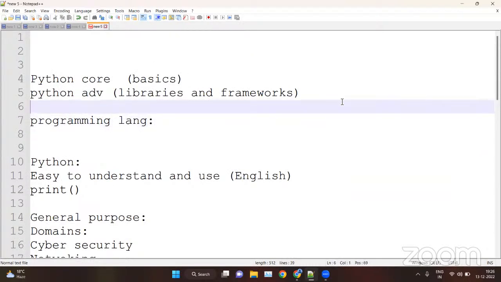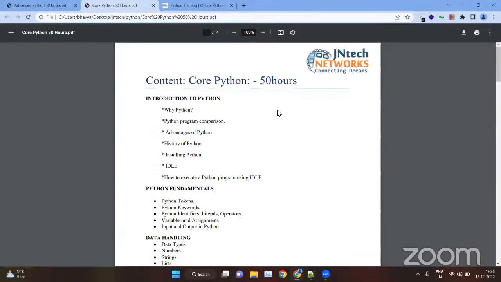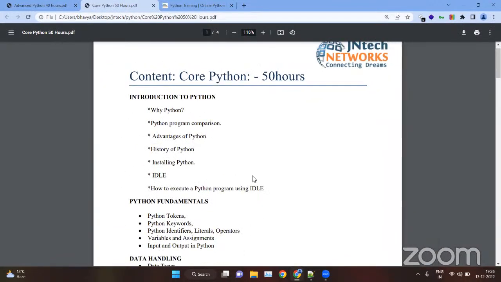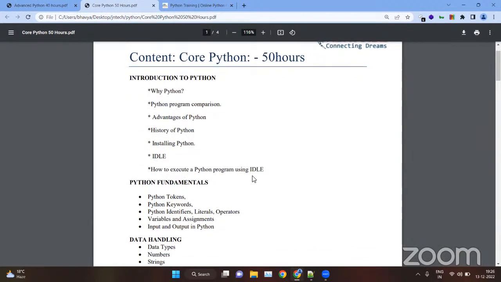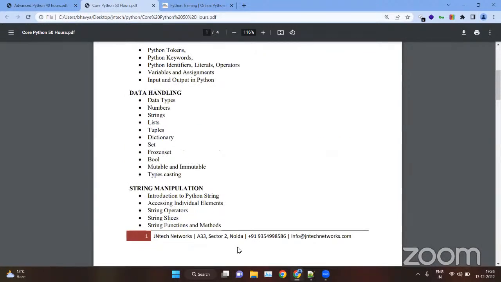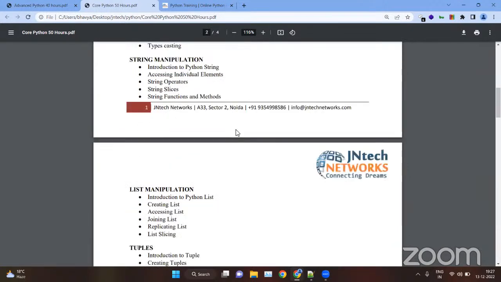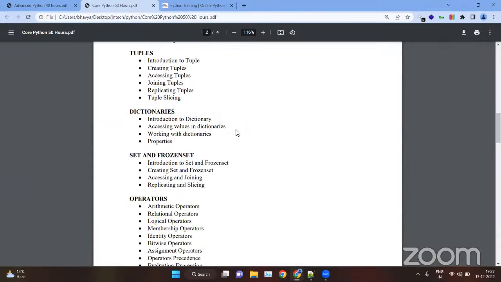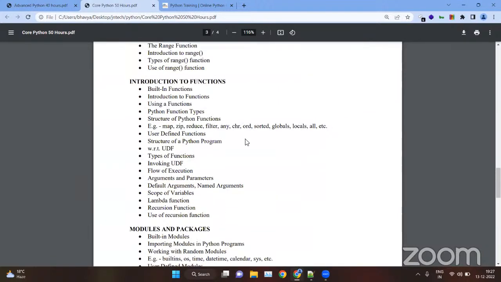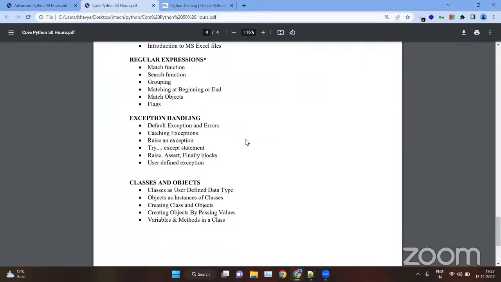Now, one more point. Let's discuss first, then we will discuss the point. First we have core Python, which is of 50 hours. In this core Python, we have around 10 to 12 modules. First we have Python introduction, Python fundamentals, data handling, that is data types, string manipulation, list manipulation, tuples, dictionary, set manipulation. Then we have operators, program control flow, functions, modules and packages, file operations, regular expressions, exception handling, and classes and objects.